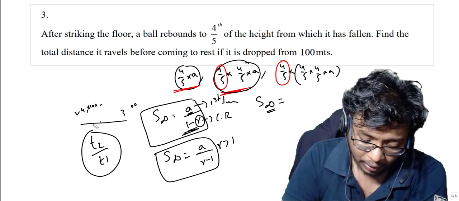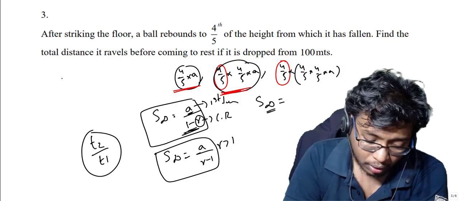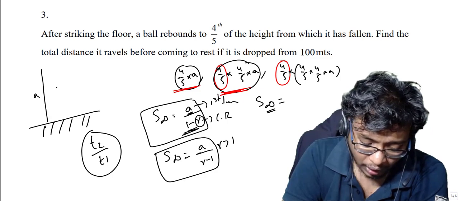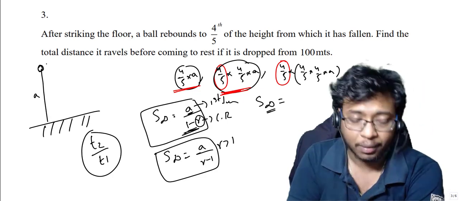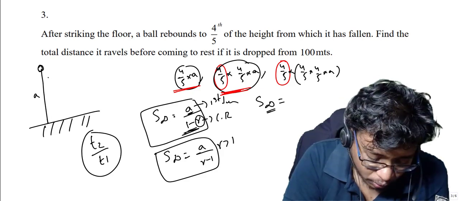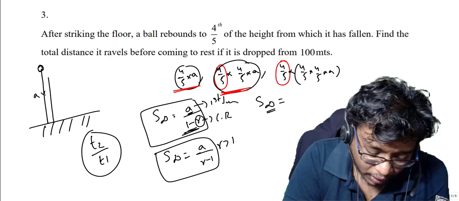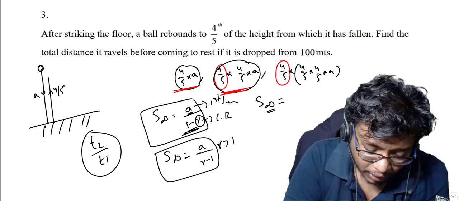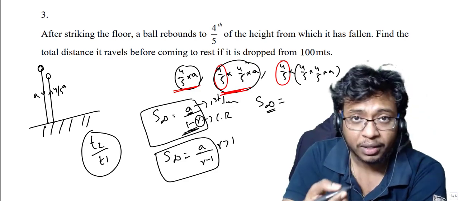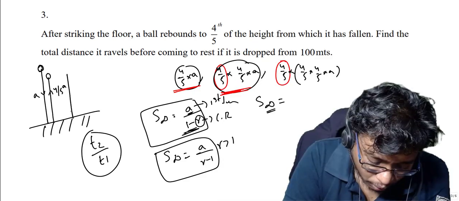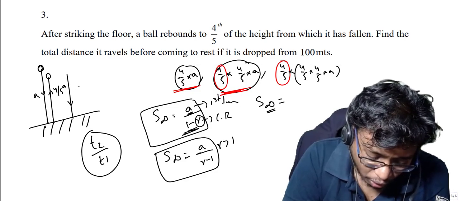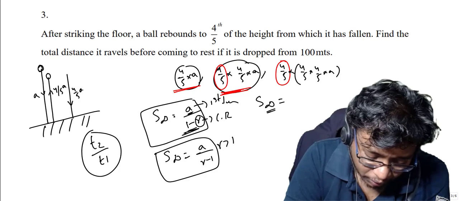I'll show you. Now first let it be a, right? Let this be ground. I am dropping the ball from a height a. Now once it hits the ground, it bounces back to the height of 4 by 5a, right? Once it reaches here, again it will come down, right? From the same height it will fall down. So while coming down also, how much distance is it traveling? 4 by 5a, right?